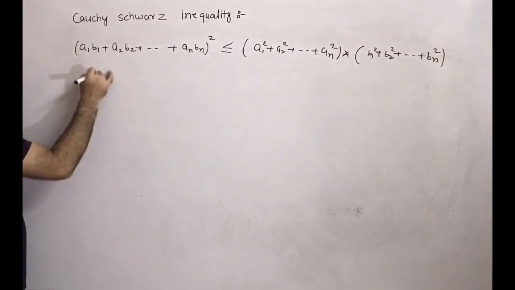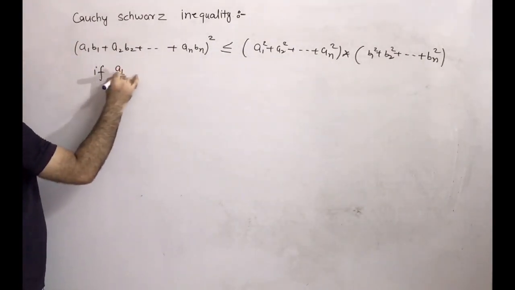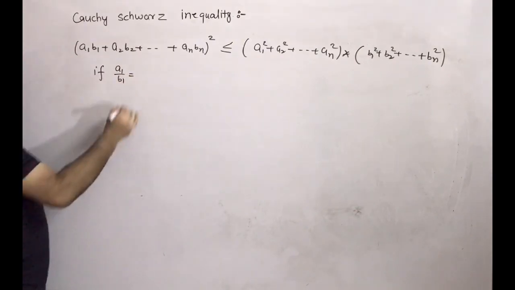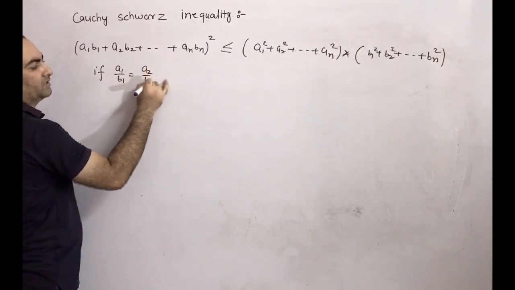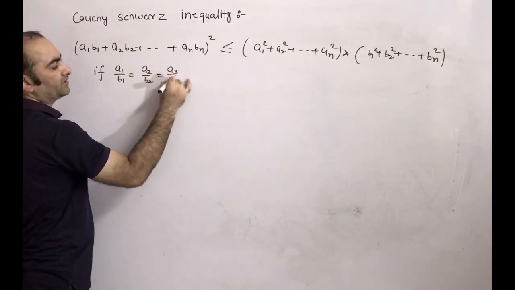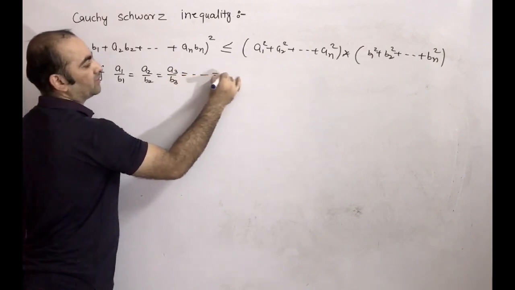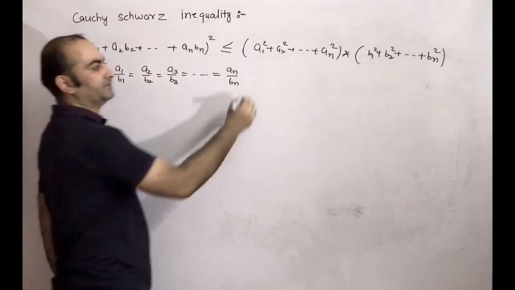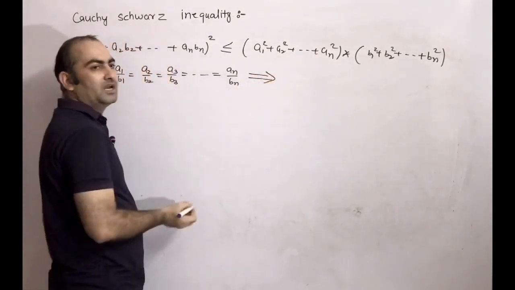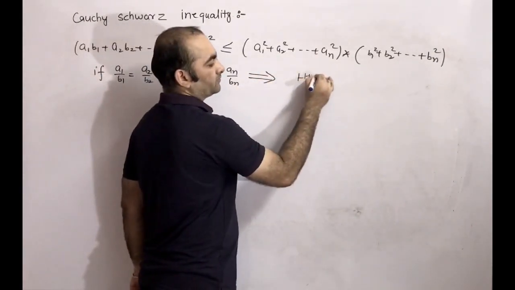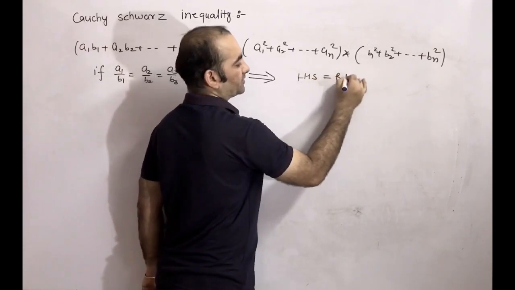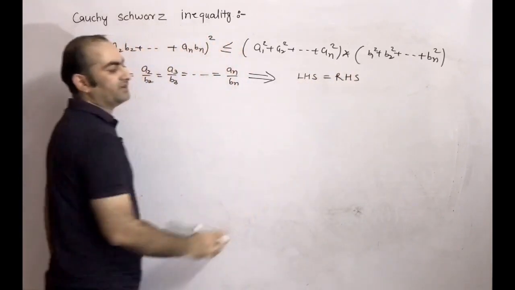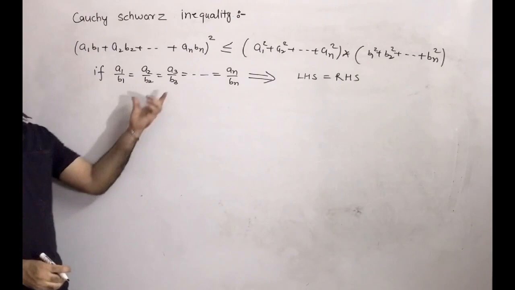In this one, if a1 by b1 equal to a2 by b2 equal to a3 by b3 equal to and so on equal to an by bn, then we can say that it implies LHS equal to RHS. Left hand side equal to right hand side, if this will be there.